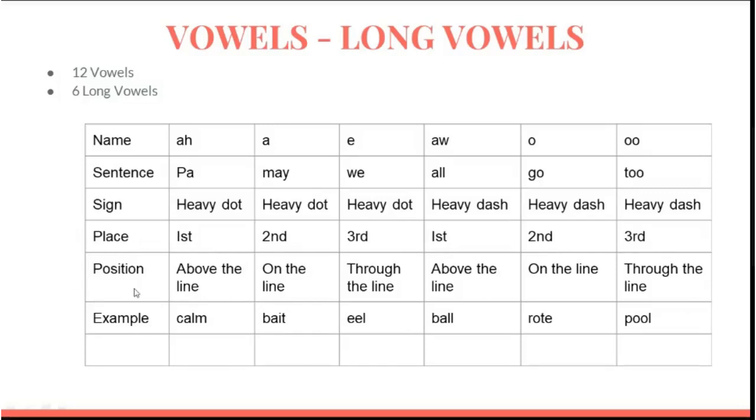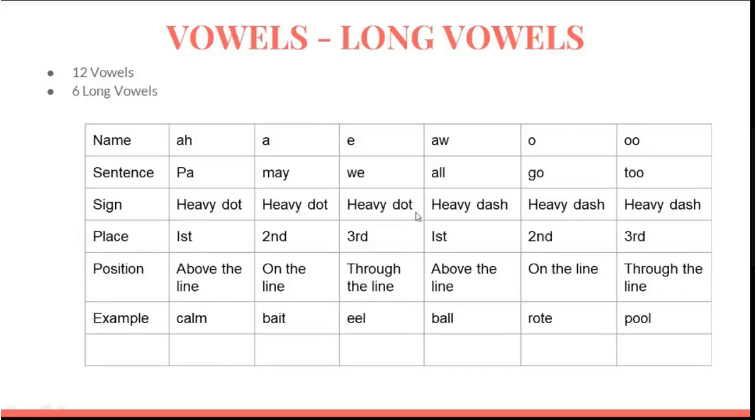Then place and position will be decided according to the sound of the vowels. And position: if it is a first place vowel, it will be written above the line. If it is a second place vowel, it will be written on the line. And the third place vowel will be written through the line.